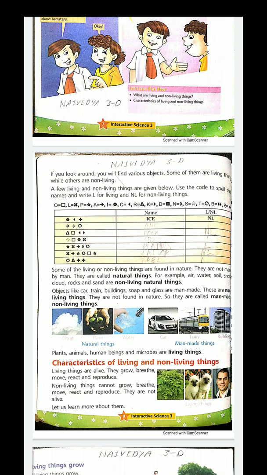Now, these living things are generally natural, or made by God. We don't make them. The living things are generally made by God, and these are natural things. The non-living things are also natural, but sometimes they are made by human also. Living things cannot be made by human. They can be made only by God. But non-living things, humans can be a part.